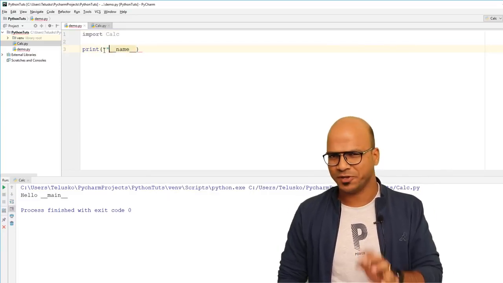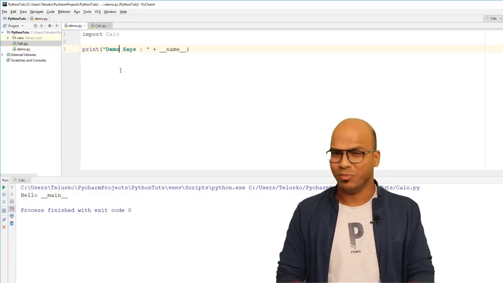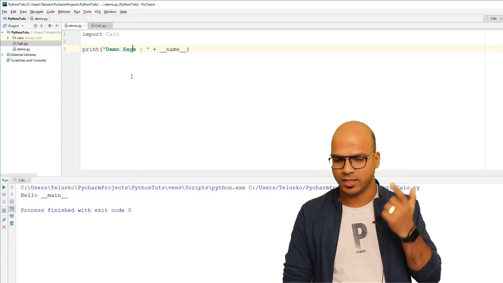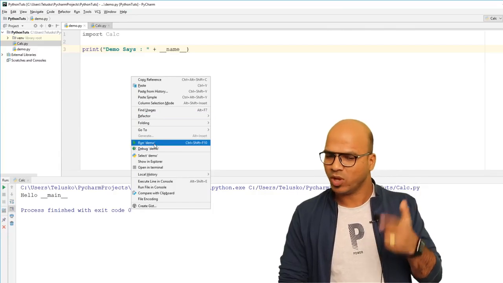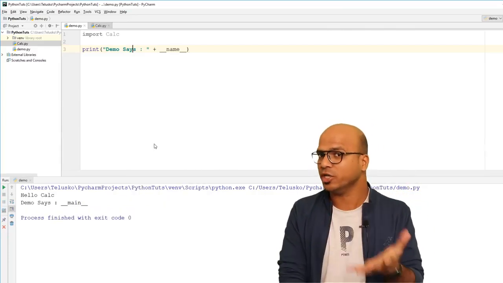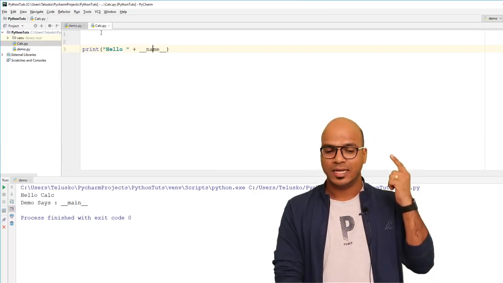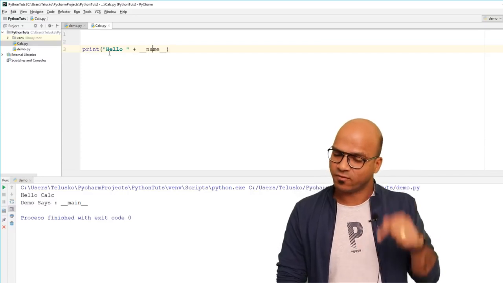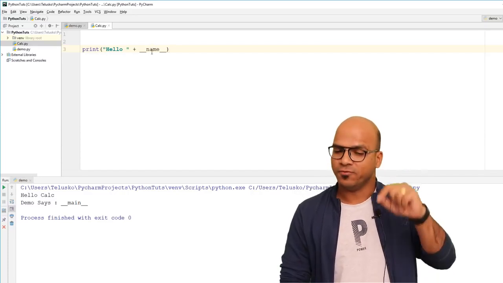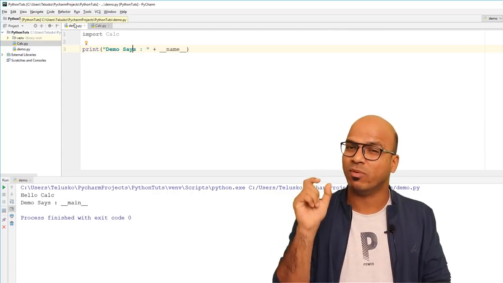So if I run this code, of course, this will print __name__. Instead of just printing __name__, let me also print "demo says" followed by __name__. So demo will print what? Of course, demo will print __main__. What about calc? Now calc will print the name of the module. You can see it says hello calc, which means that's the name of the module. So if you are running calc, of course, this name will be __main__. But if you are importing calc in another module, then it will print the name of the module.